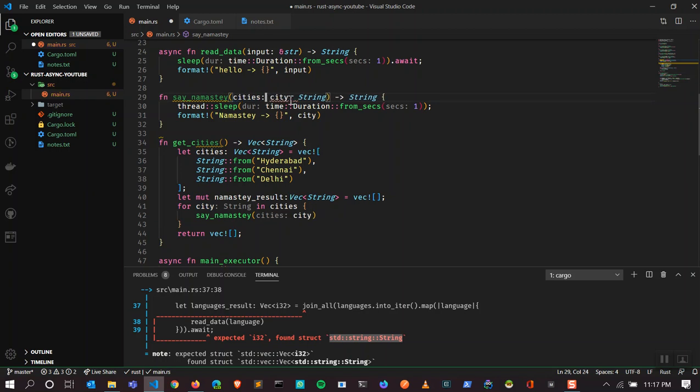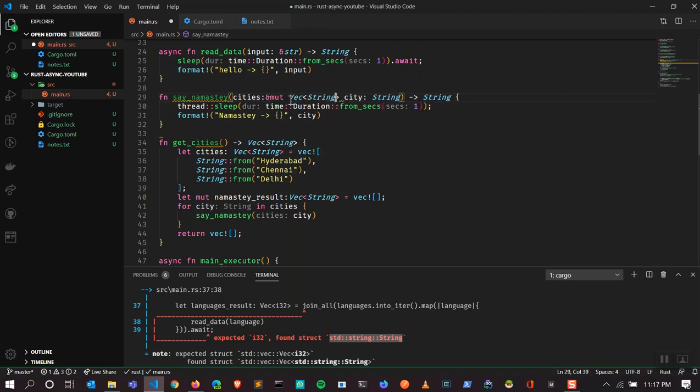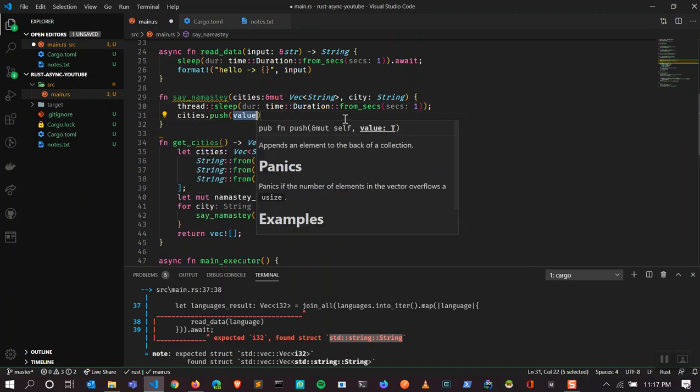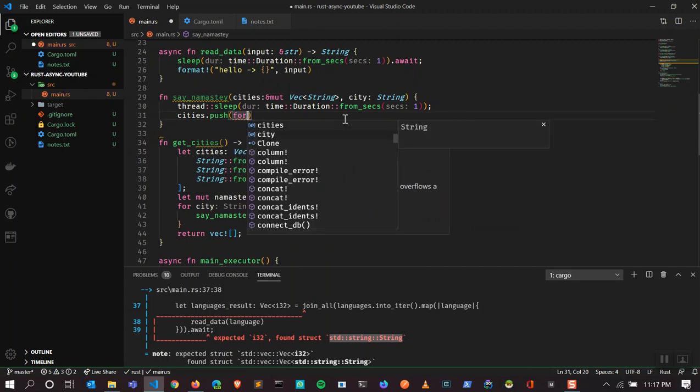That is, cities is a mutable vector of type string. So it doesn't return anything, rather it mutates the vector. Cities dot push the, like format.